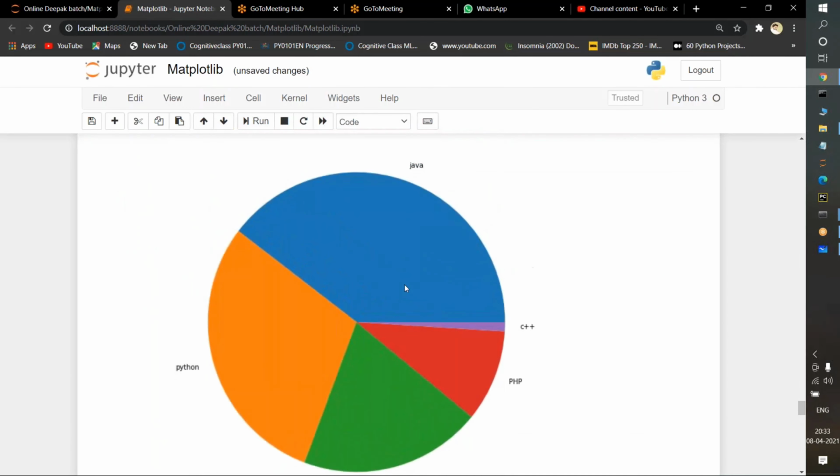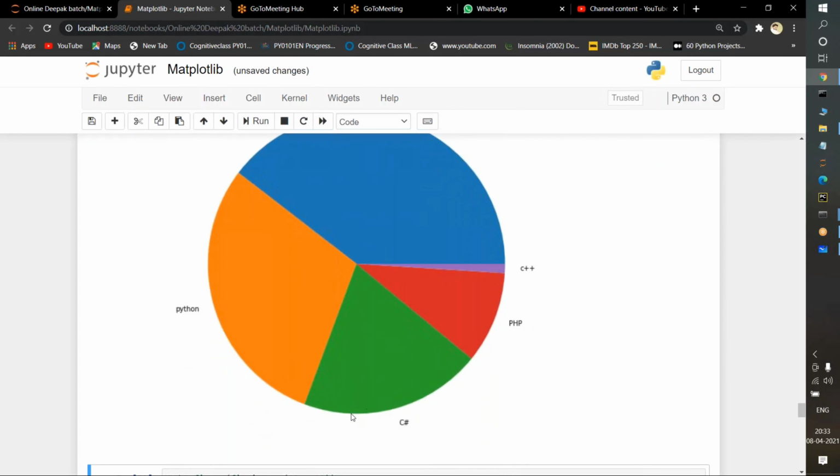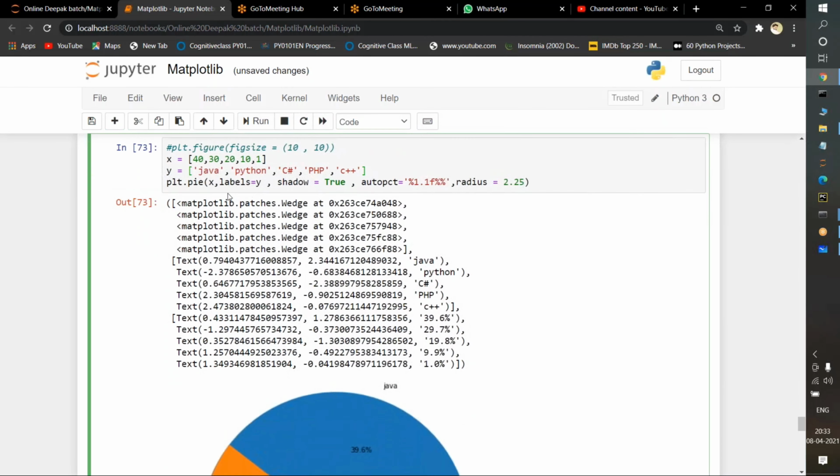Sorry, this is not the image, this is the image. I just removed shadow now. See, there is no shadow at all. It's the perfect image. We have discussed X, which is nothing but data. Labels means for showing the text, and shadow means for behind the image. If you want any shadow, there will be some shadow representation. Now, the purpose of using this command, autopct, and I am passing some percentage values here. This is the default one.